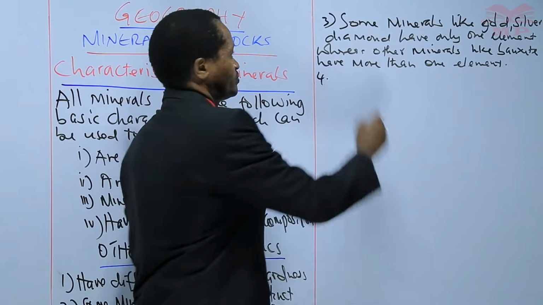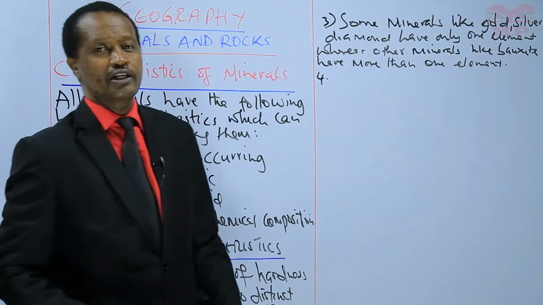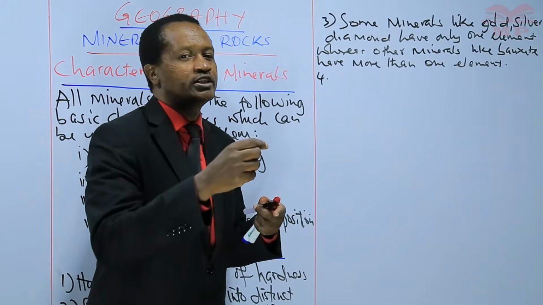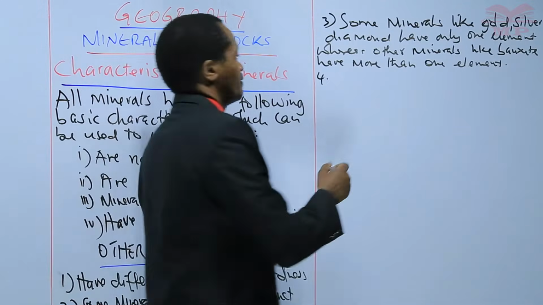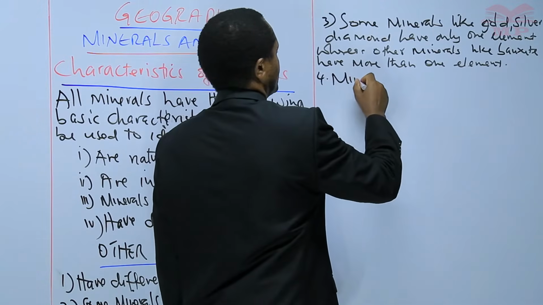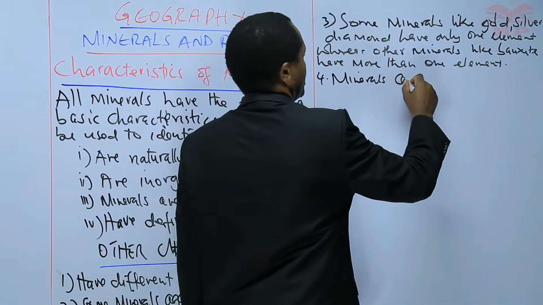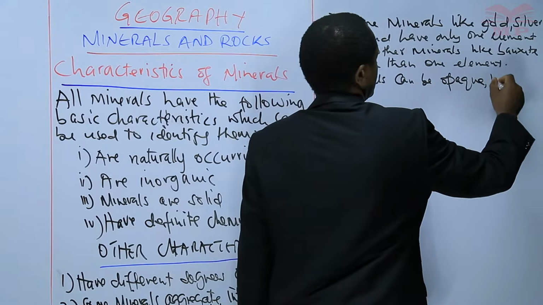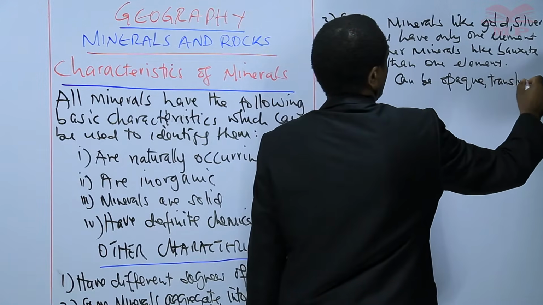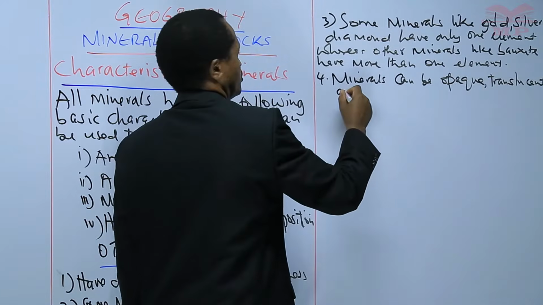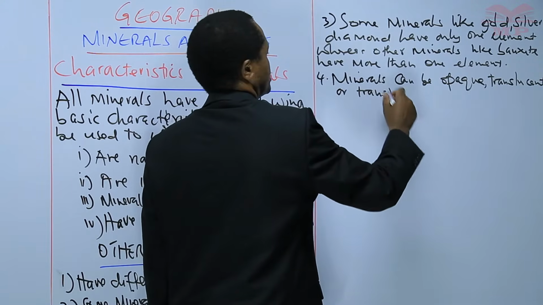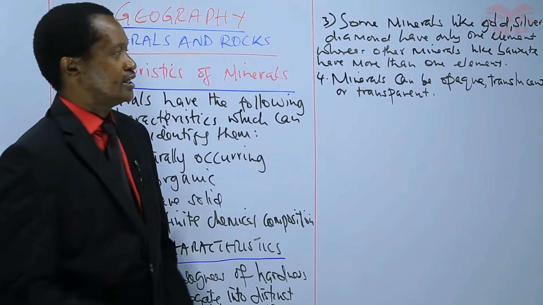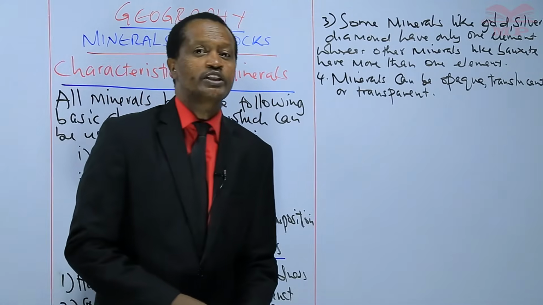Number 4, the fourth characteristic is that minerals can be opaque, translucent, or transparent. Minerals can be opaque, they can be translucent, they can be transparent.